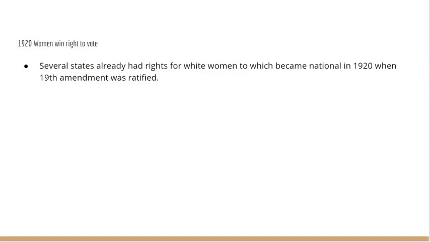1920, women win the right to vote. Several states already had rights for white women, which became national in 1920, when the 19th Amendment was ratified.